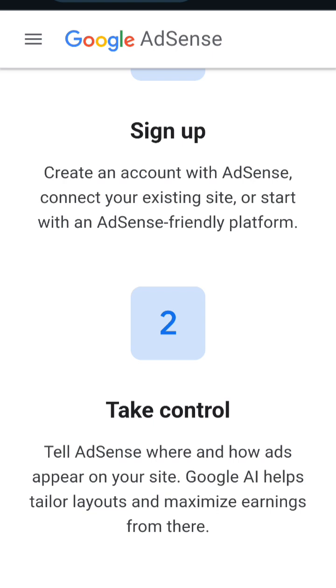And then you go ahead to increase the traffic on your website by doing what? By creating a whole lot of content on your website. So if you create a whole lot of content on your website, and then you go to different platforms to actually drive traffic to that website, and people keep on going there because of the quality content, you will easily get Google AdSense attention.